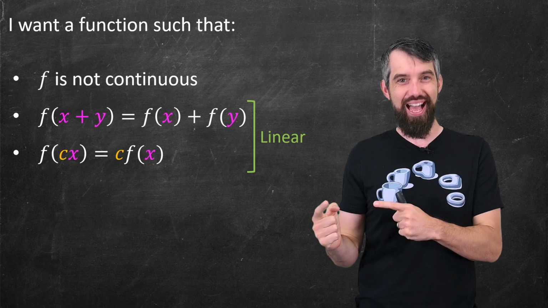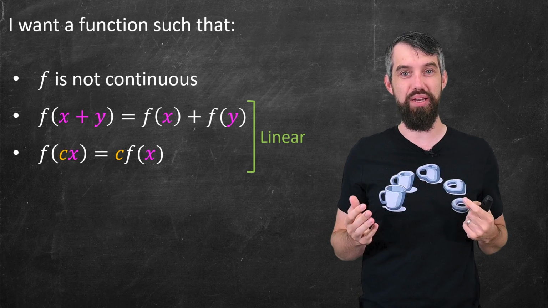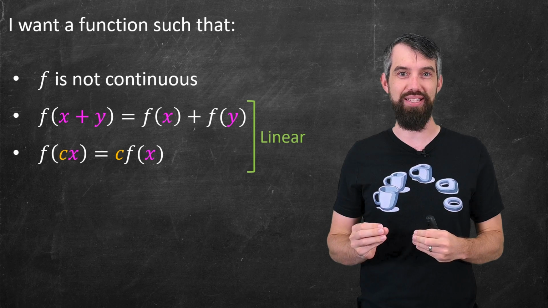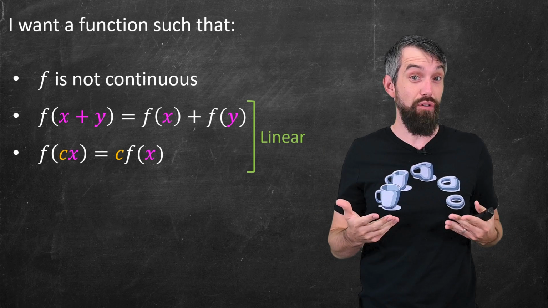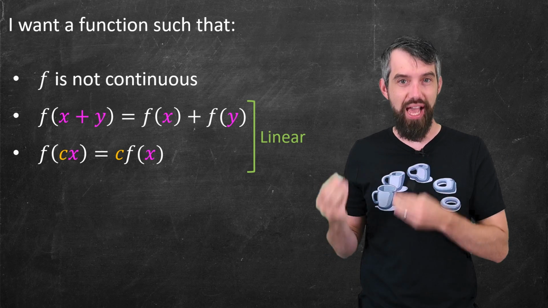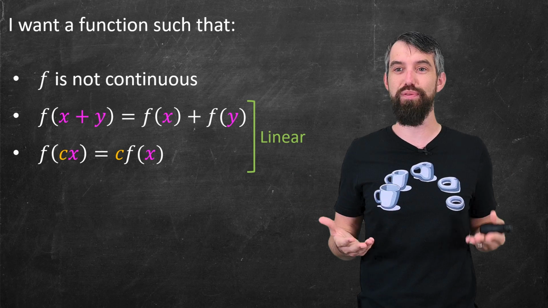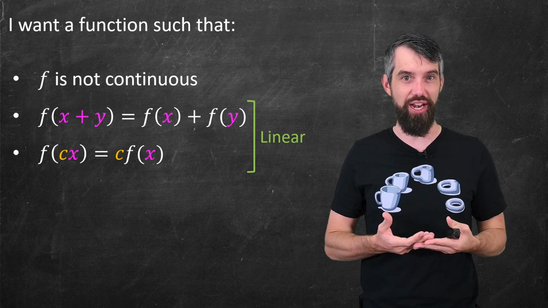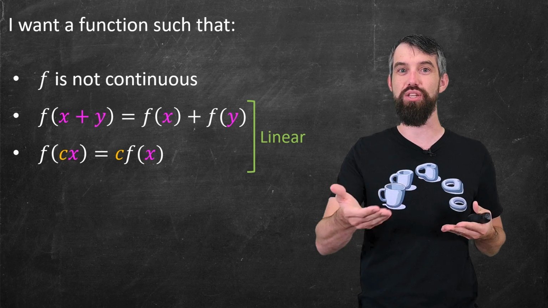and this might not look exactly like the equation of a line that you were expecting, but this is our general notion of linearity in mathematics. It basically says that a linear function is one that plays nicely with the two major types of operations you can do, which is either addition or multiplication. Either way, the function respects those operations.